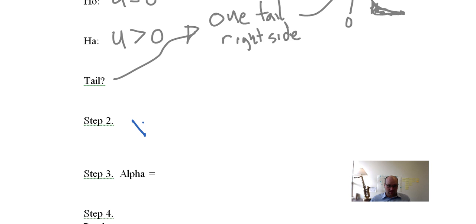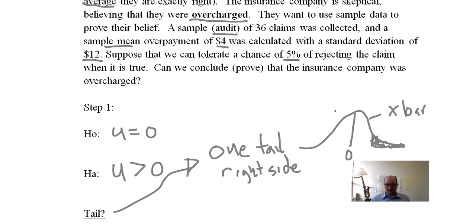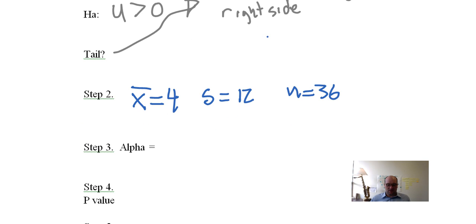We already did that, and we found that the average overcharge, or x bar of our sample, was $4. So on average, the overcharge was $4 with a sample standard deviation of 12. And we did this with 36 claims, right? 36 claims right here. So then we have to go calculate a t from this. So it's not too hard. We know how to do this now. So t equals x bar, so 4, minus mu naught. Well, mu naught should be 0, according to our h naught.